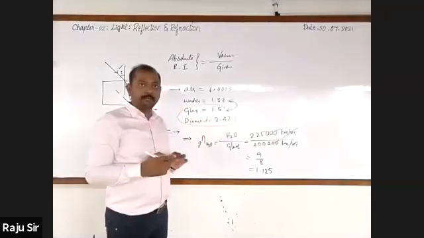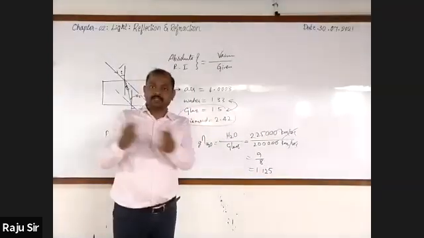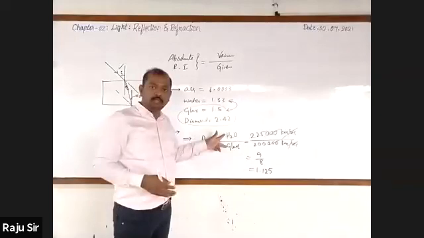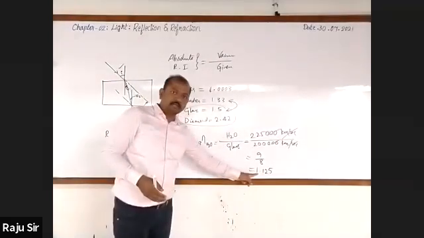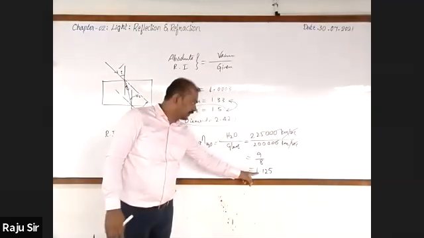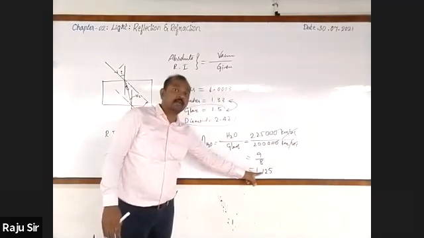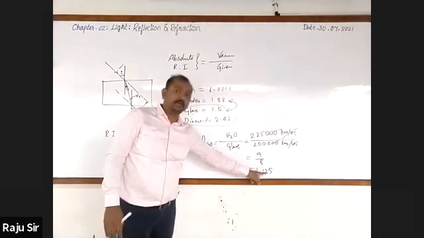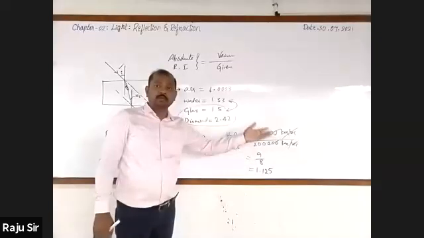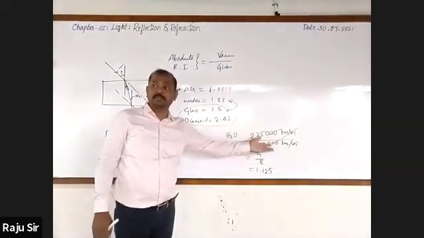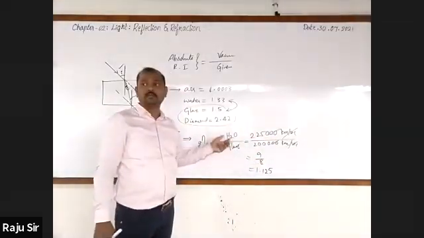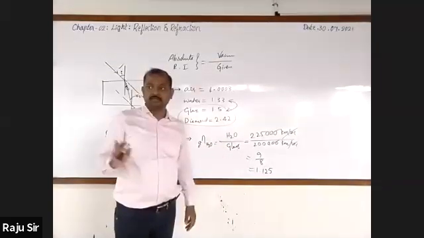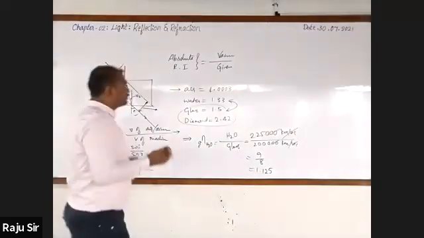Means you are comparing the speed or velocity of light in these two mediums. And from this you can say that velocity of light in glass is 1.125 times less than the velocity of light in water. Got it? Please do remember this.